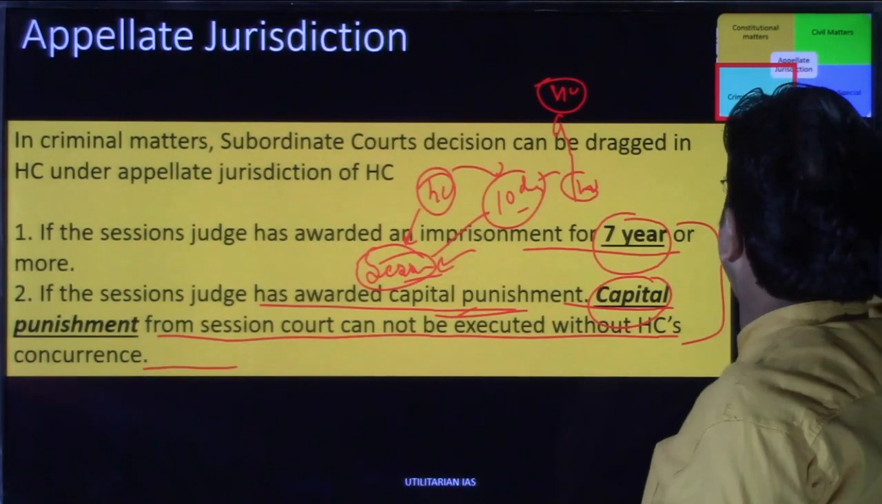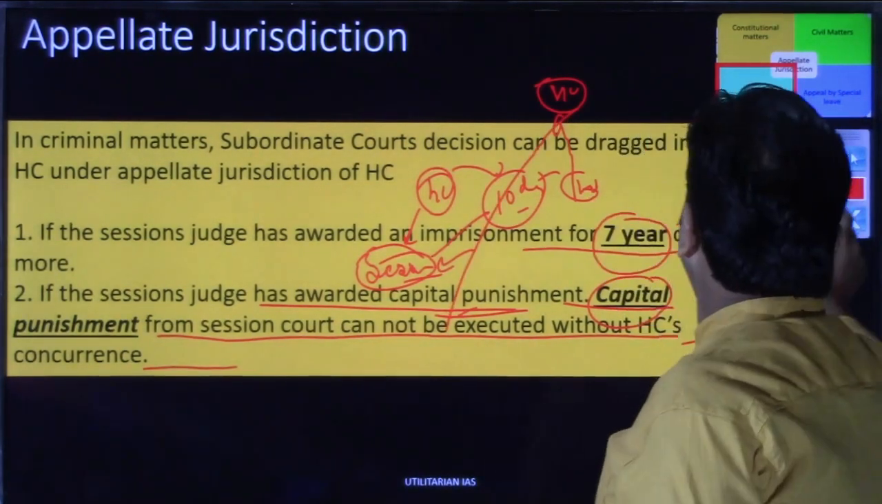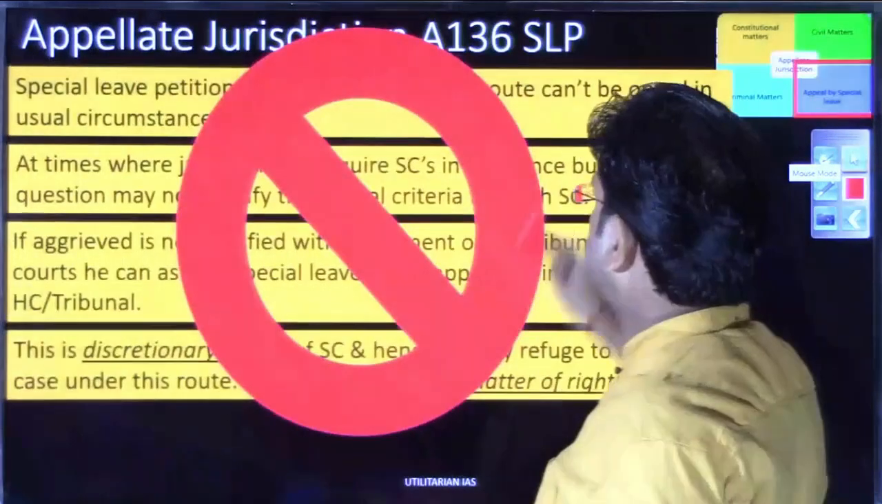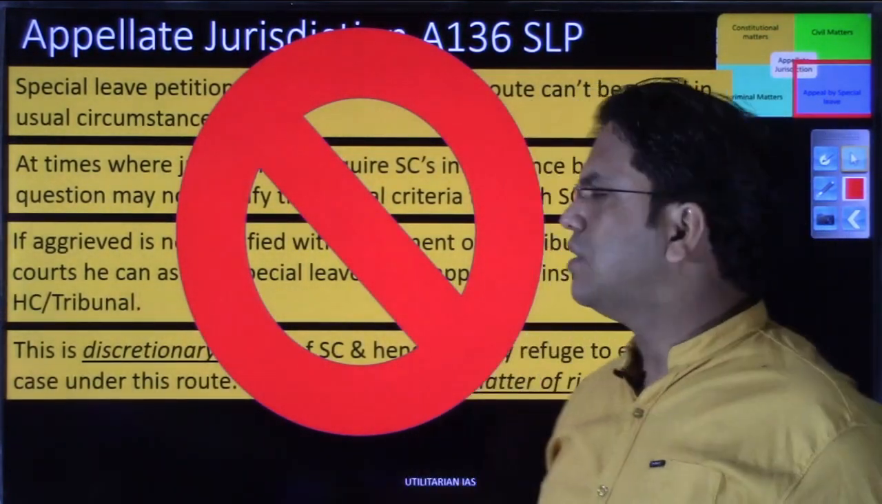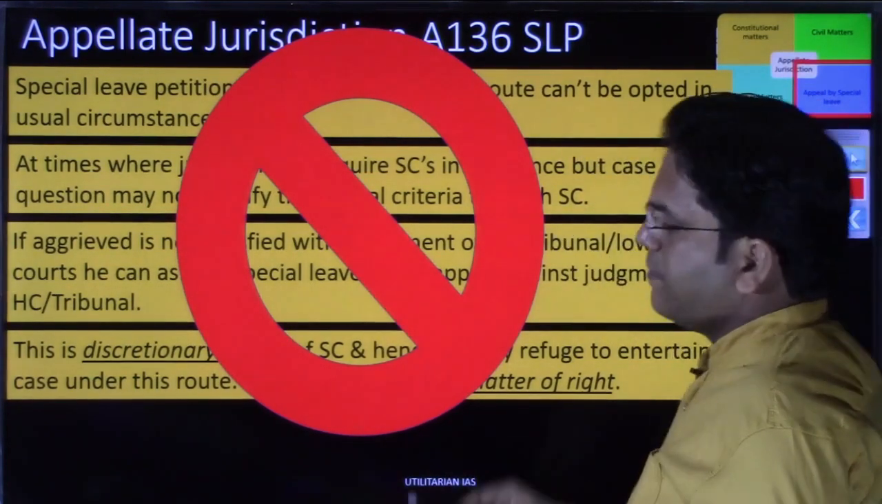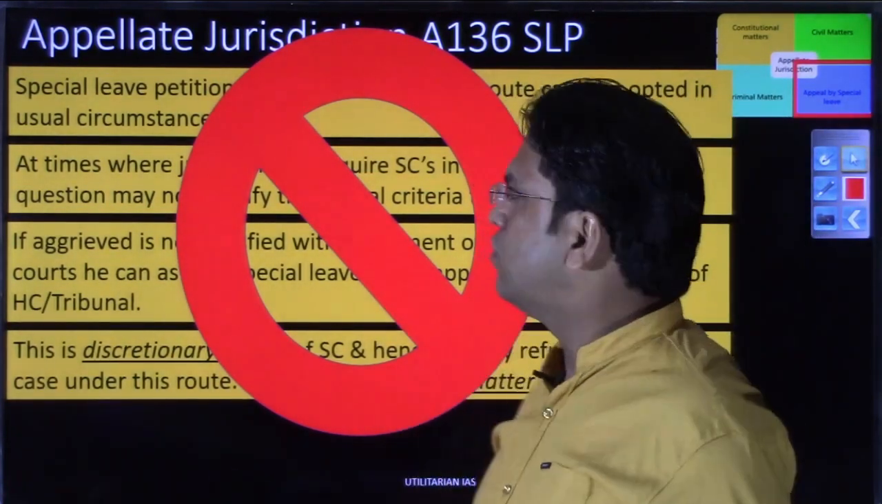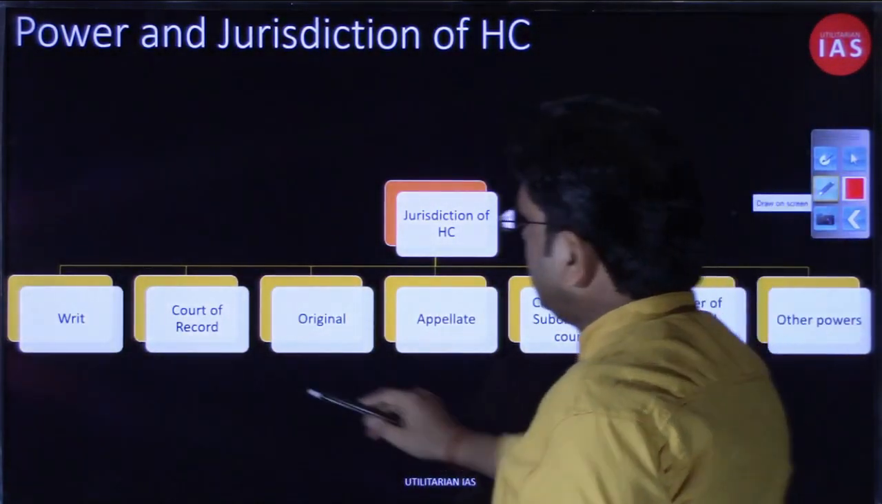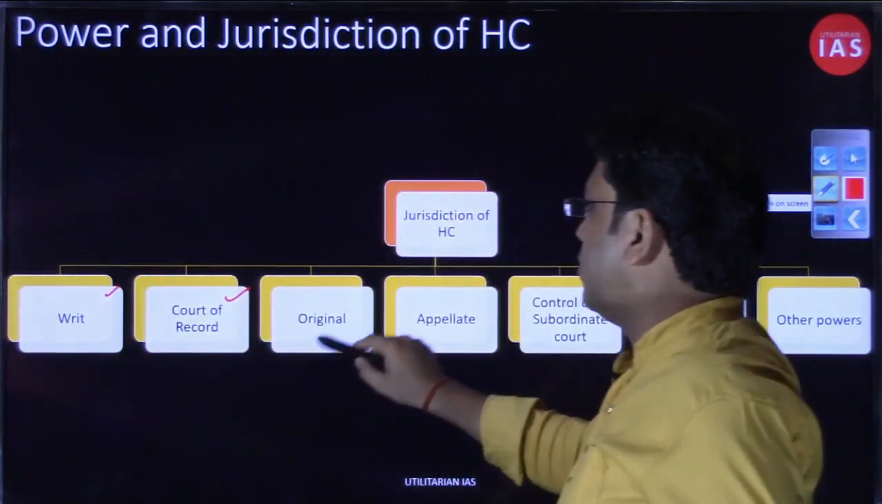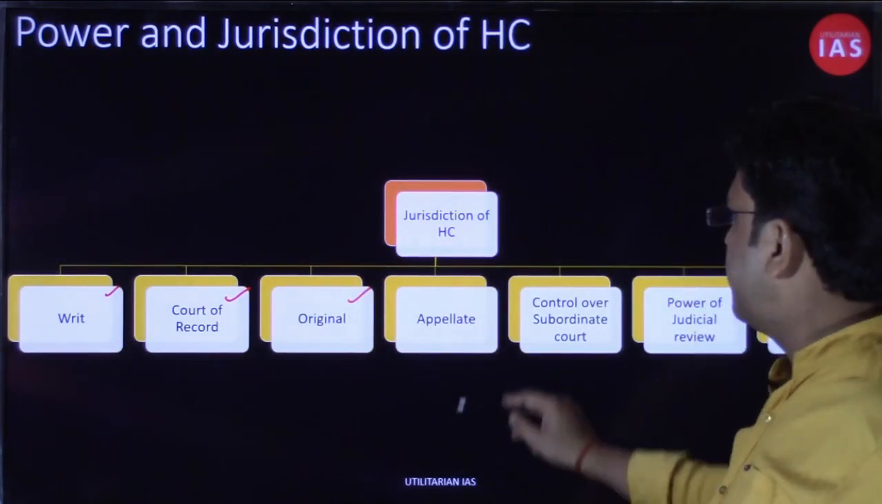As far as the appeal by special leave that was available in the case of the Supreme Court, under Article 136, there is no such provision available under the appellate jurisdiction of the High Court. So I hope you have understood this appellate jurisdiction of the High Court. Writ is over, court of record is over, original jurisdiction is over, appellate jurisdiction is over.